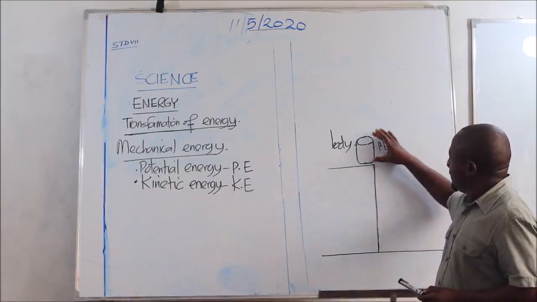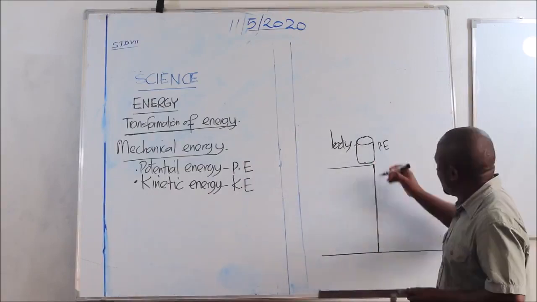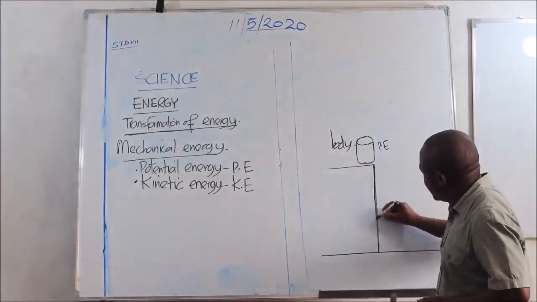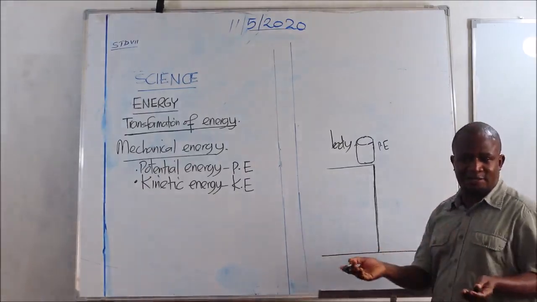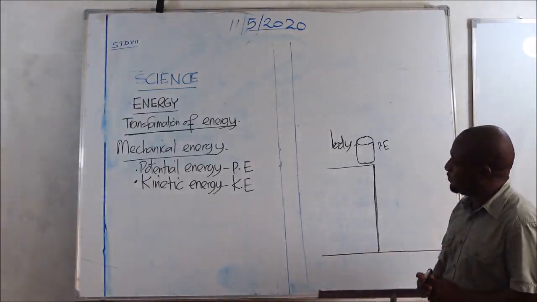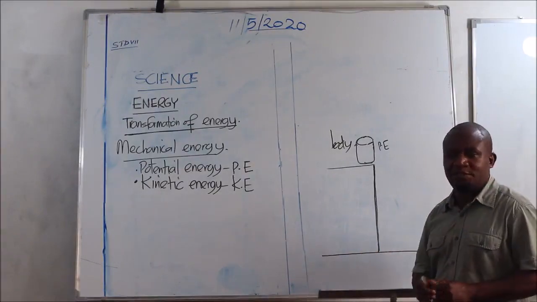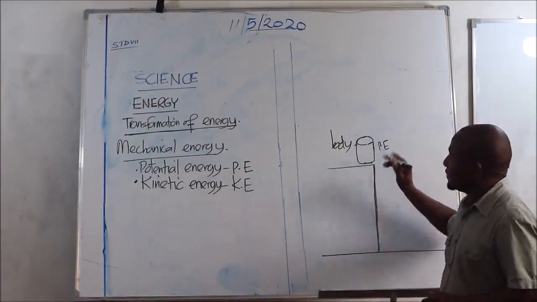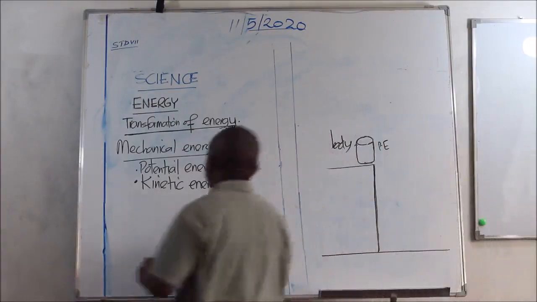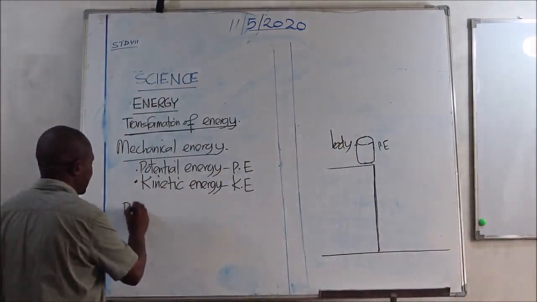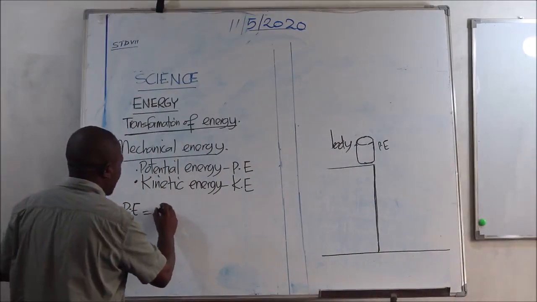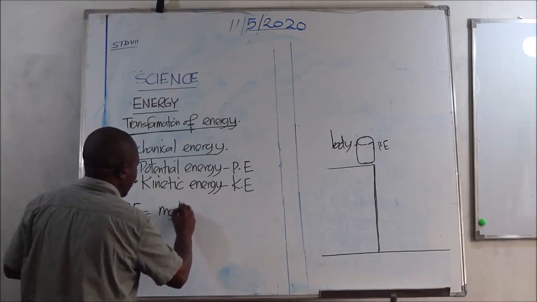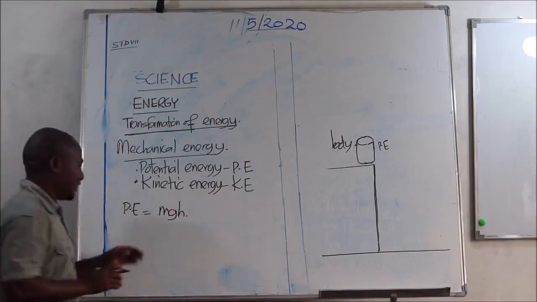Now, potential energy is really affected by height. We have a simple formula for potential energy. I want you to get a concept here that potential energy by formula equals mgh.